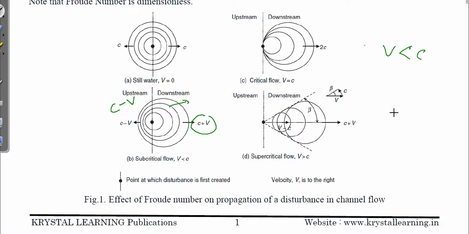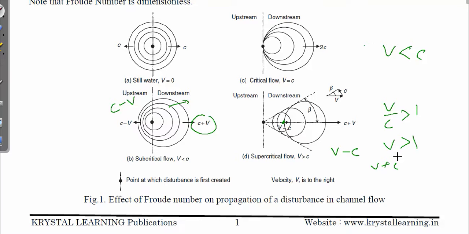So now the next case is supercritical flow, that is Froude number greater than 1. V by C is greater than 1. That means the flow velocity or river velocity is very high with respect to the wave velocity. In that case, V is greater. So backward this point will travel with V minus C and forward is V plus C or C plus V.